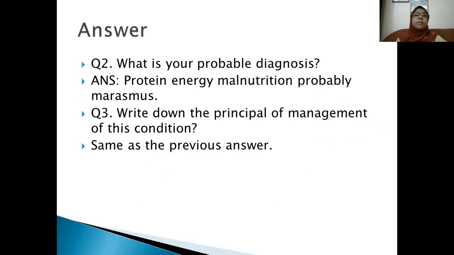So the next answer, the diagnosis, is protein energy malnutrition, that is marasmus. Don't say probably. It is written here, but actually it is nothing but marasmus. So you have to say protein energy malnutrition, that is marasmus. Write down the principle of management or treatment of this condition. It is the same as I have described in the previous picture.